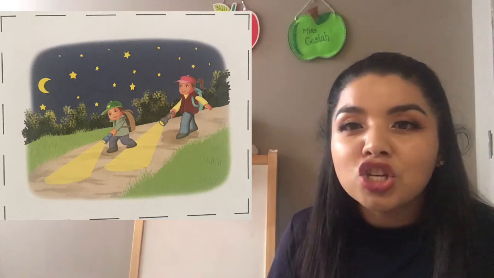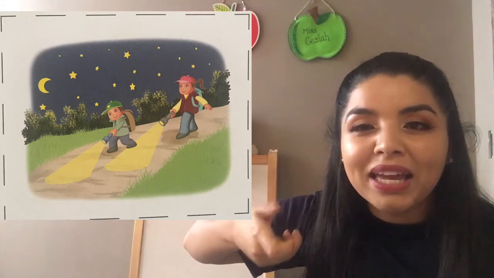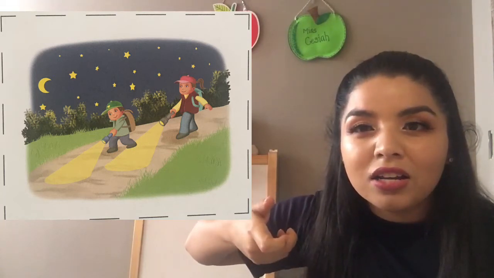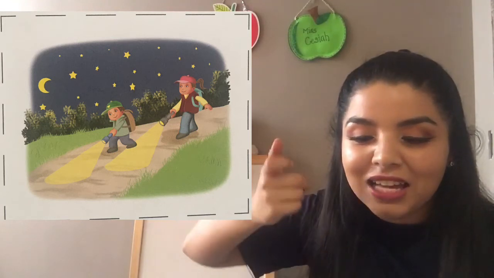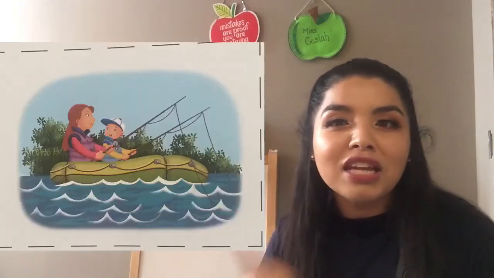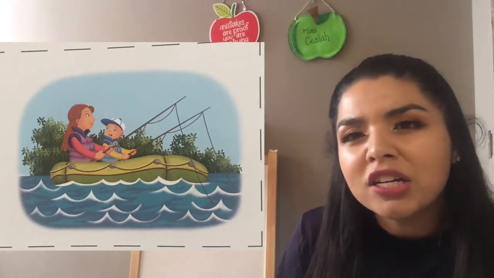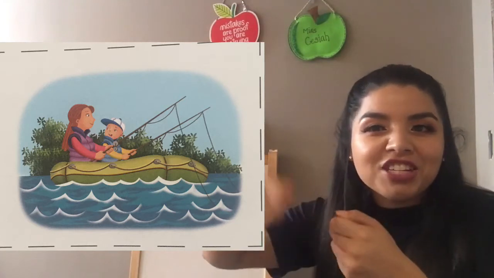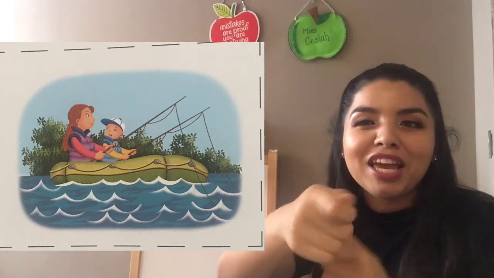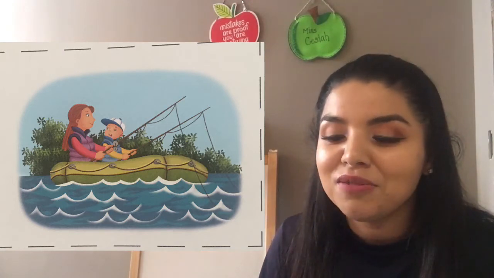They are using a flashlight. Good job. Repeat again. They are using a flashlight. Excellent. Now let's go to the next activity. What are they doing? Can you tell me what they are doing? They are fishing. Repeat, they are fishing. Good job. So they are fishing right here.